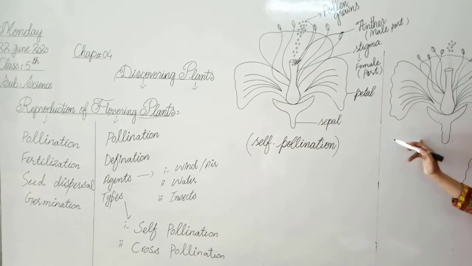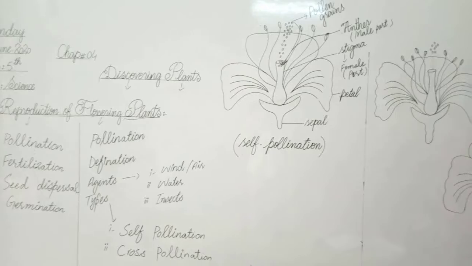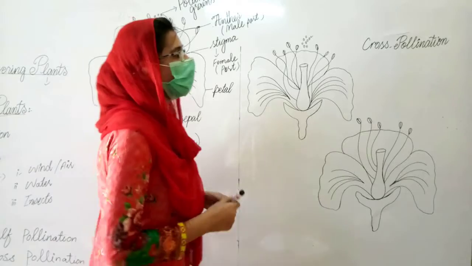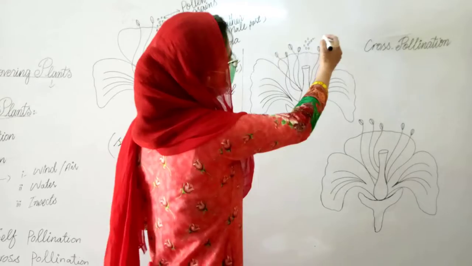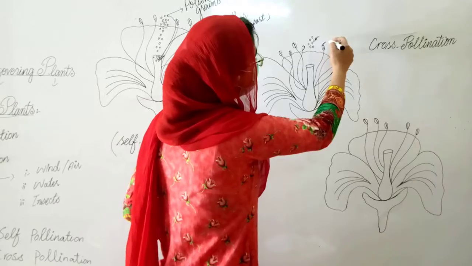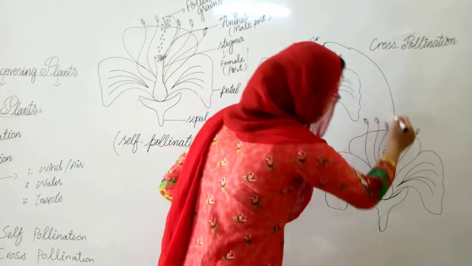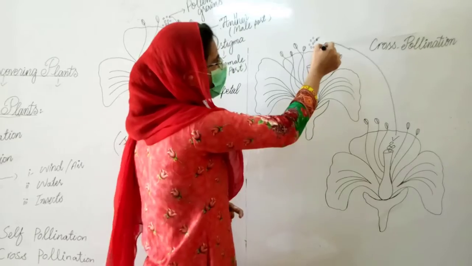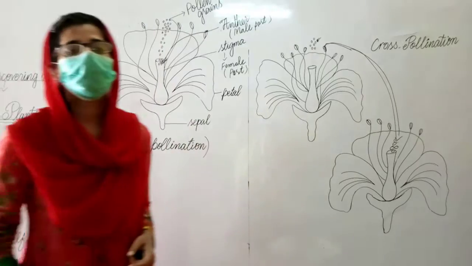Let's move on to the next type of pollination, which is cross-pollination. In cross-pollination, the transfer of pollen grains, as I have already told you, these are pollen grains, is from the anther of one flower to the stigma of another flower.